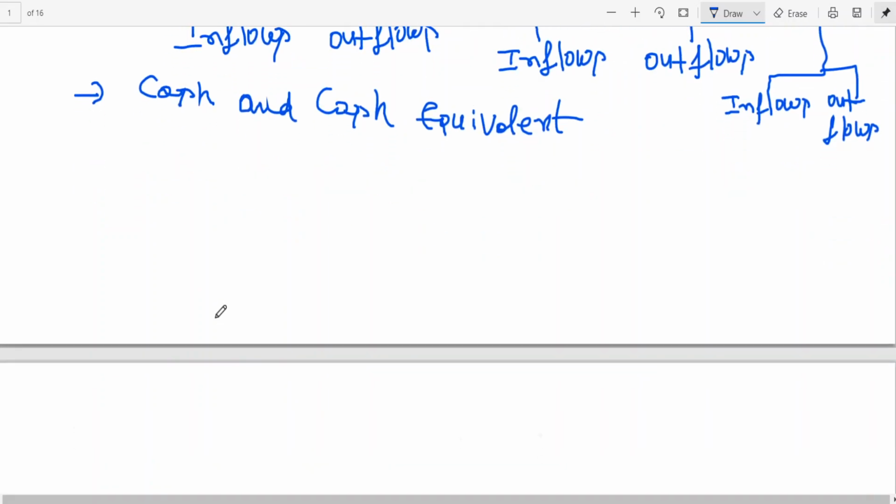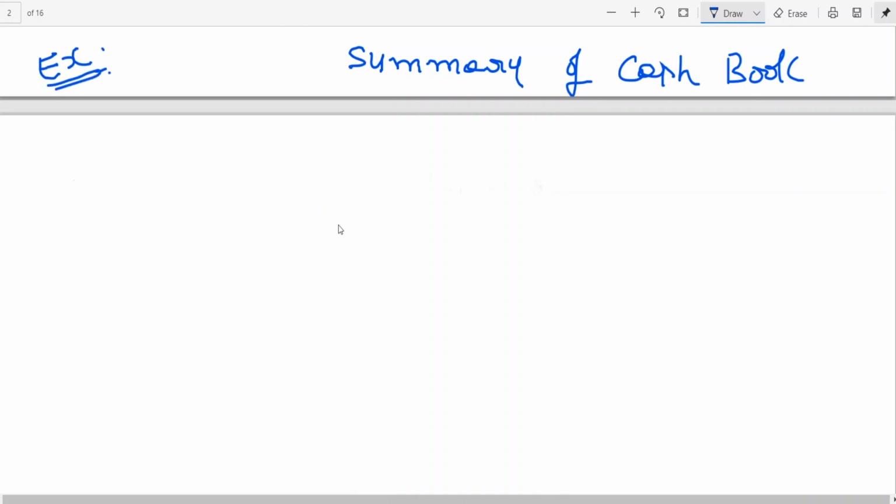Let me take one example here. You know how a cash book is written: receipts with amount in rupees on one side, and payments with amount in rupees on the other.